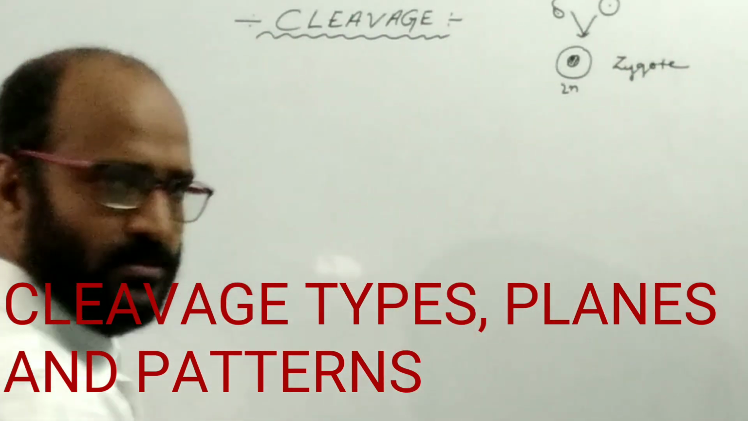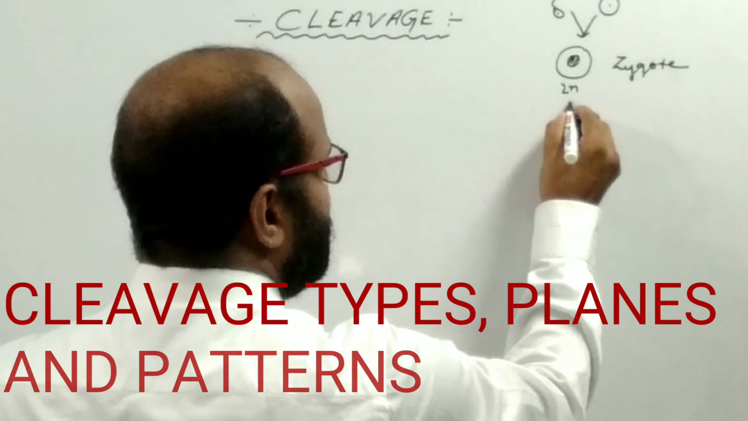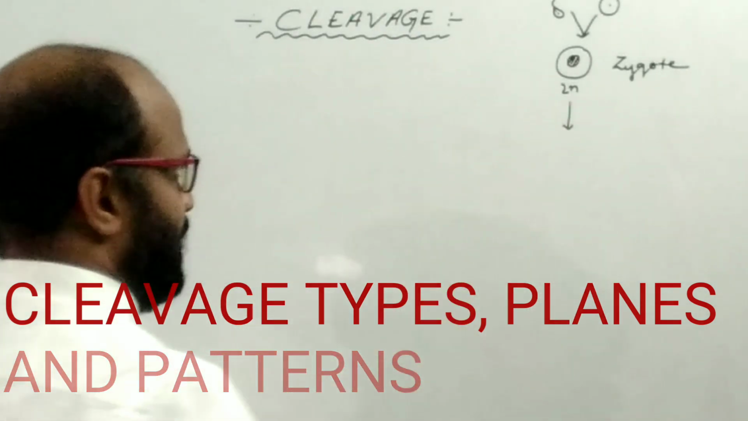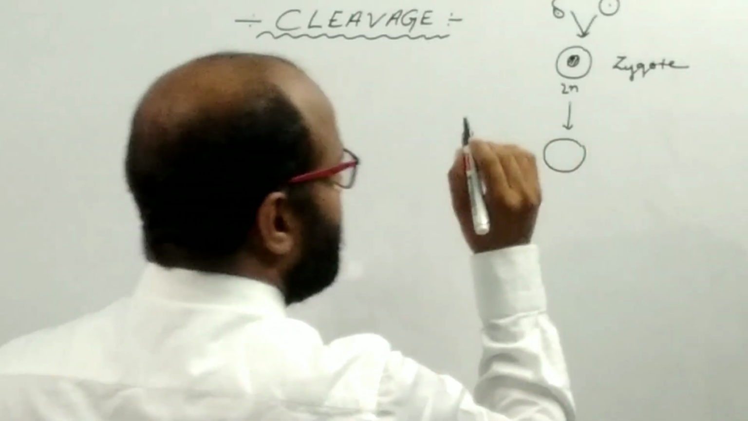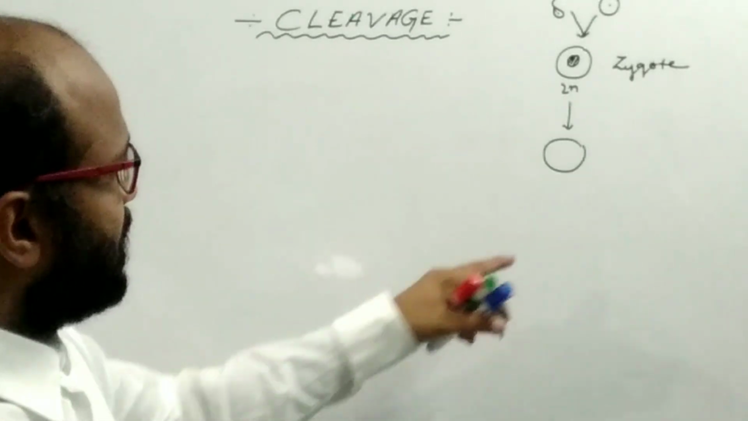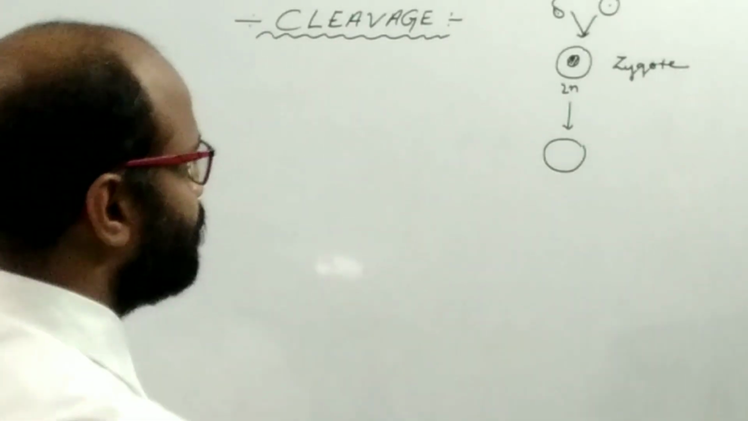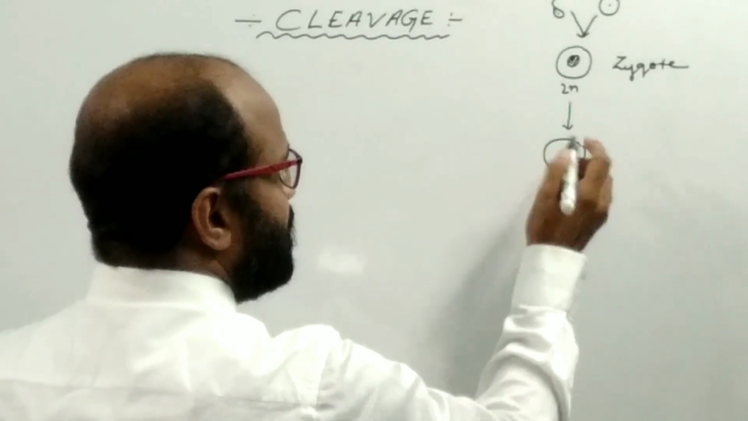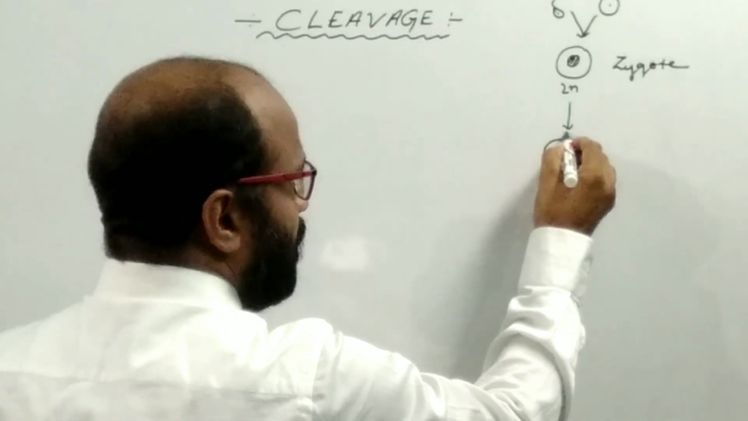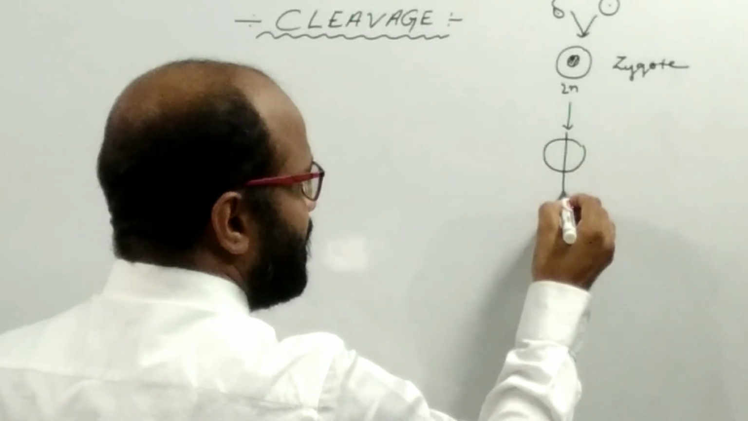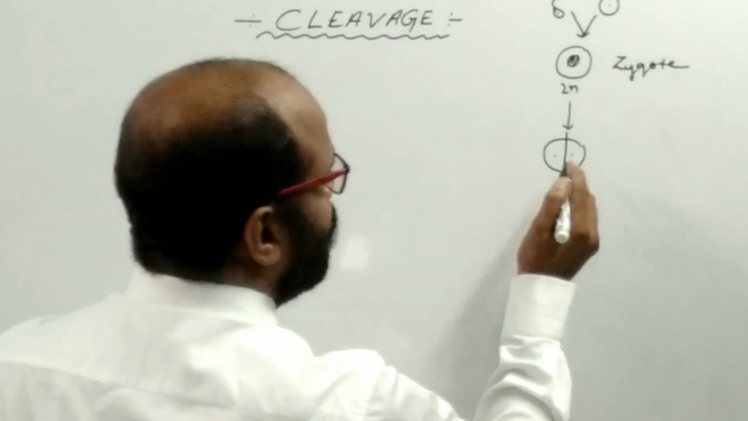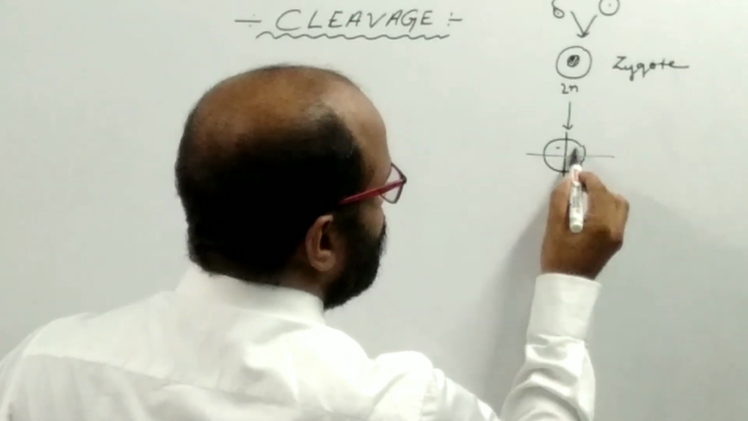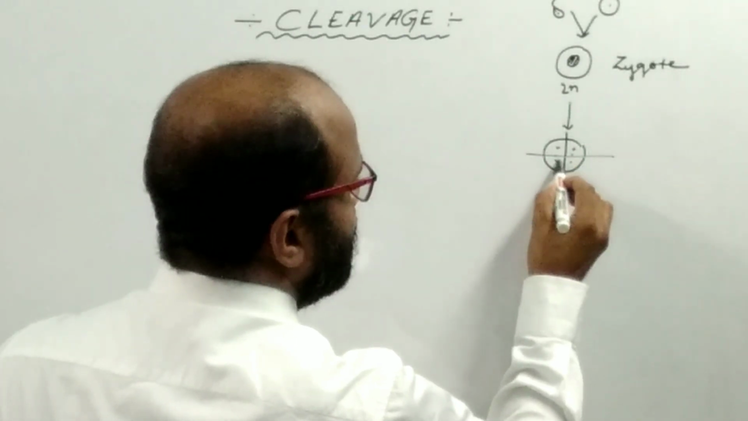This is the zygote, which is single celled. This single celled zygote undergoes repeated mitotic division. This is known as cleavage. Suppose this is the single celled zygote. First it undergoes the first mitotic division, and it divides into two daughter cells. Suppose it again undergoes the second mitotic division, which forms 4 daughter cells.